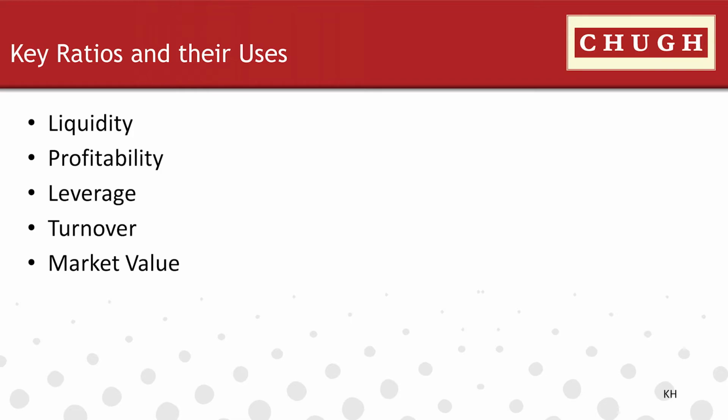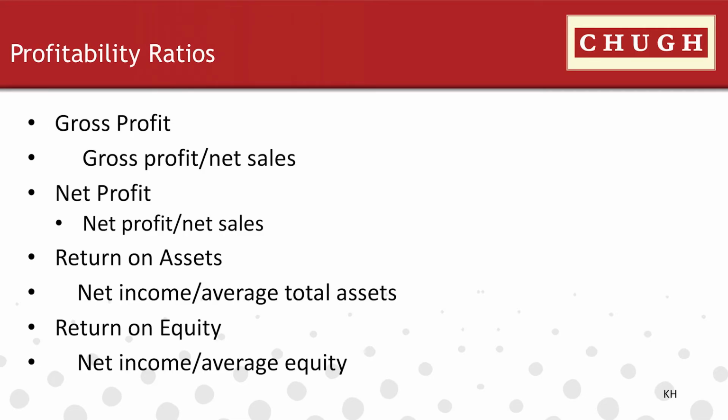So they just want to know exactly if they are in business, are they making money or not, are they relevant or not. Take the example of profitability ratio. Profitability at the end of the day tells us if the company is making money or not. To give you an example, take a gross profit ratio.